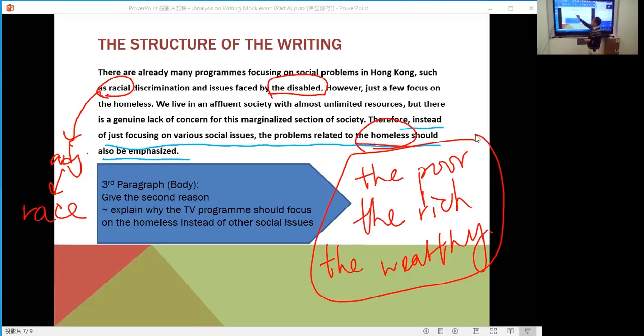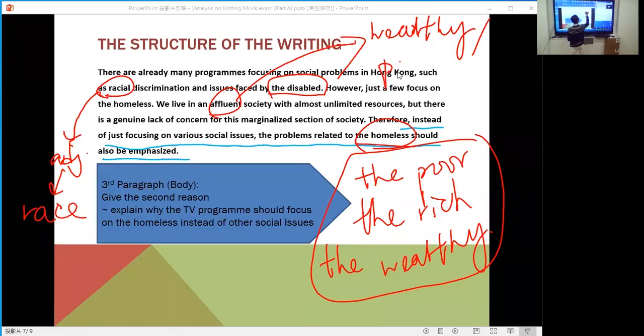And also how about this one? Affluence. Affluence means wealthy or prosperous. Prosperous city. Hong Kong is a prosperous city. Hong Kong is a wealthy city. It's a modern city. Understand? This is reason 2.